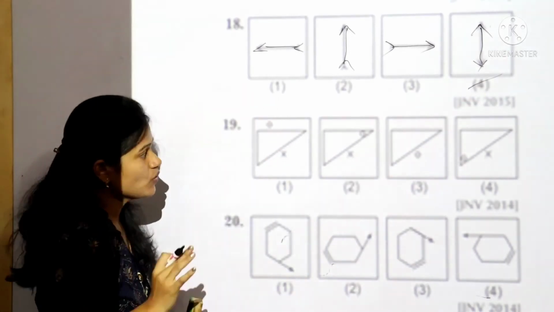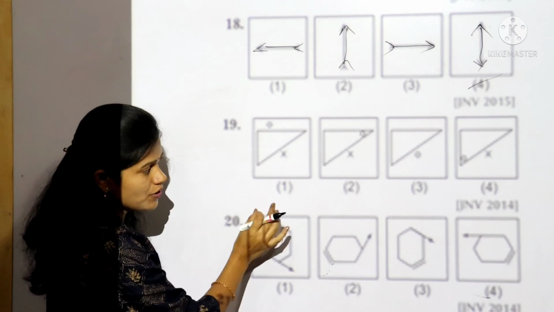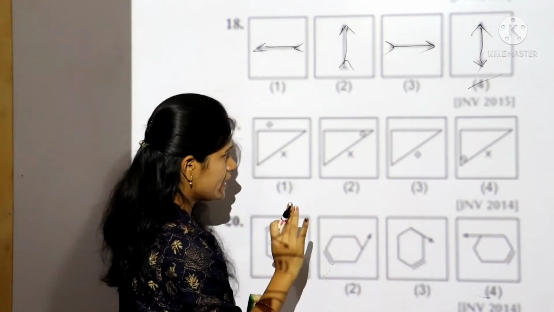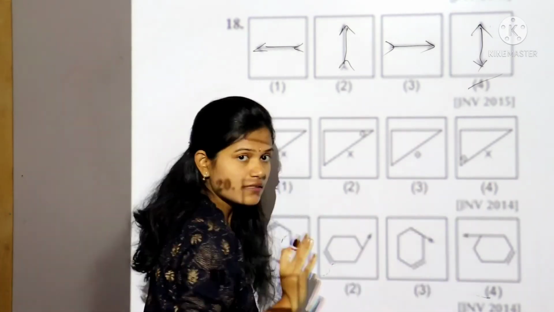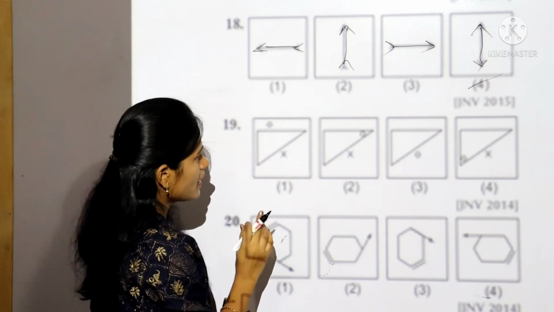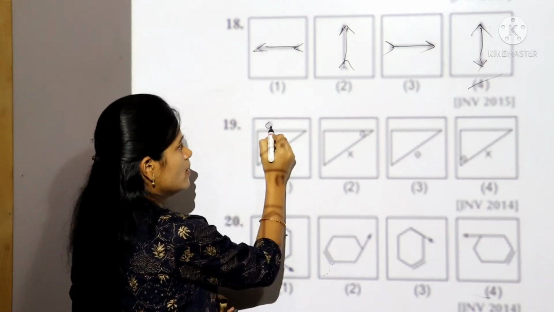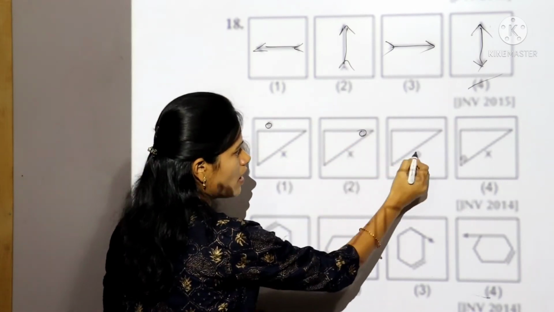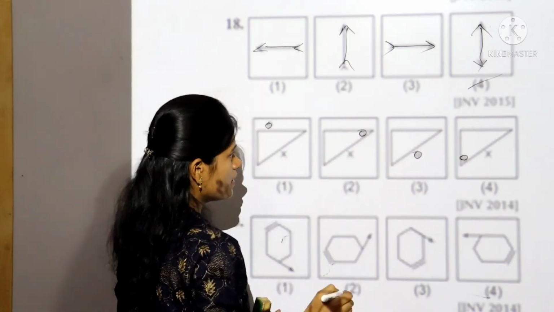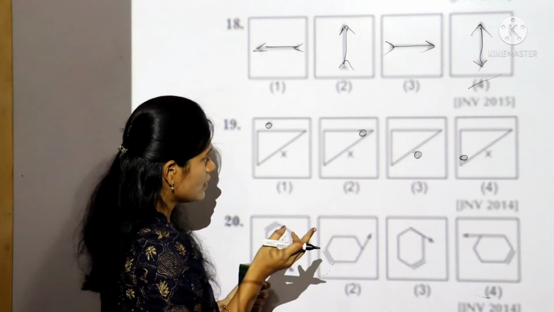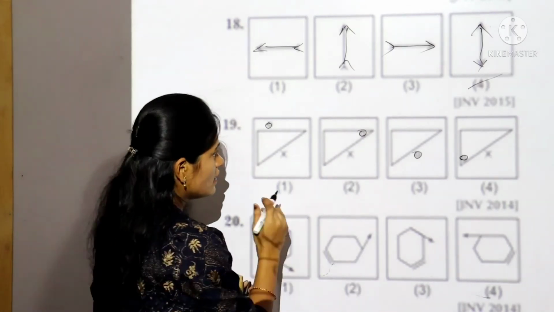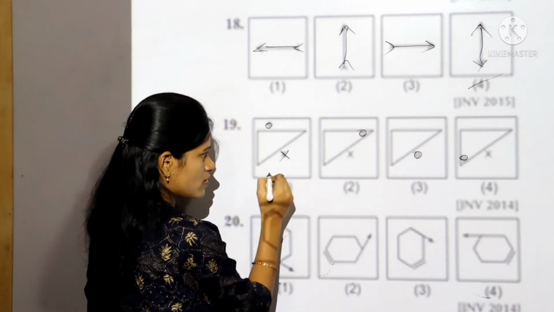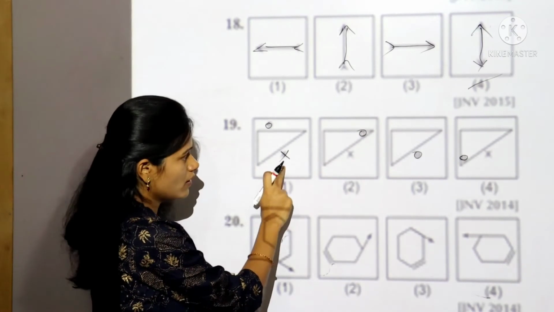Let's take the 19th question. First, you observe all the boxes carefully. All the boxes have a triangle. Next, check this circle. It is present outer of the triangle, inside, outer, inside. Two are inside, two are outside. Now let's check this cross, which is present outer of the triangle.